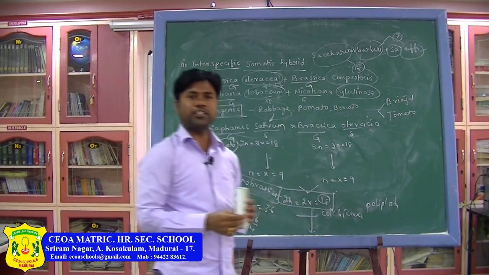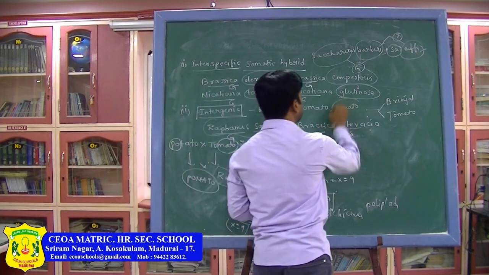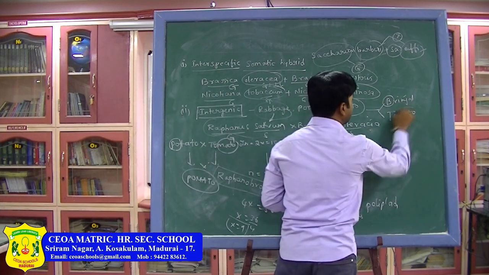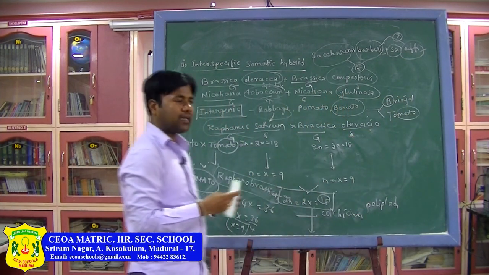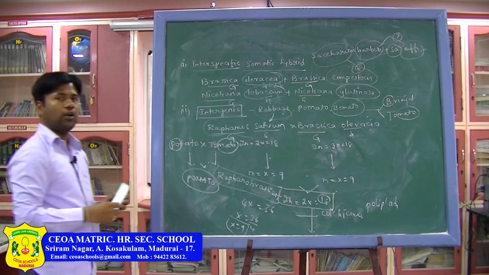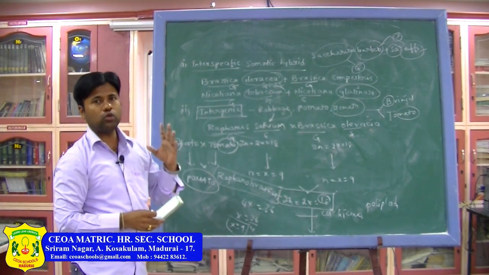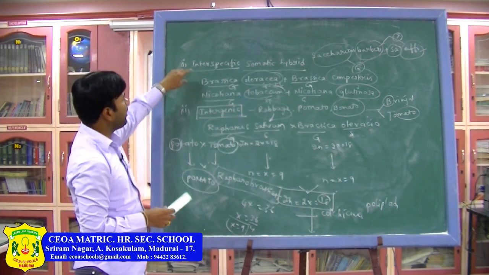It is a cross between brinjal and tomato. Due to that, what did we get? That is a bomato. Here also, with the same prefix and suffix, both are crossed and we got the bomato. Whatever it may be, these examples are very important. So, first you need to learn or understand the meaning.